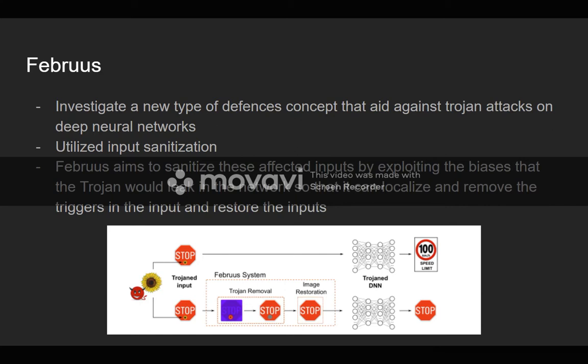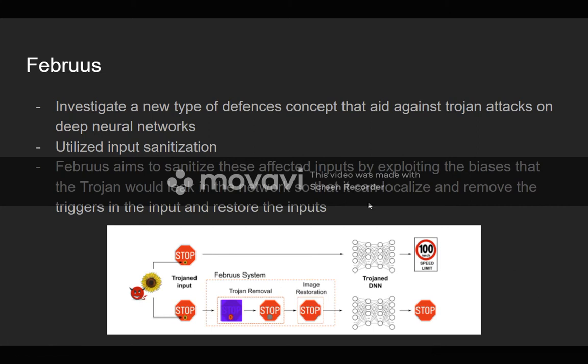To counteract this, Furbus utilized input sanitization to sanitize the affected inputs by exploiting the biases that the Trojans would leak. Whenever a Trojan attack would happen, there was some sort of bias that would leak from it, and Furbus was able to analyze it, find the biases, exploit them, and then further localize the affected part of the Trojan tag, remove it, and then restore it, as is shown here.